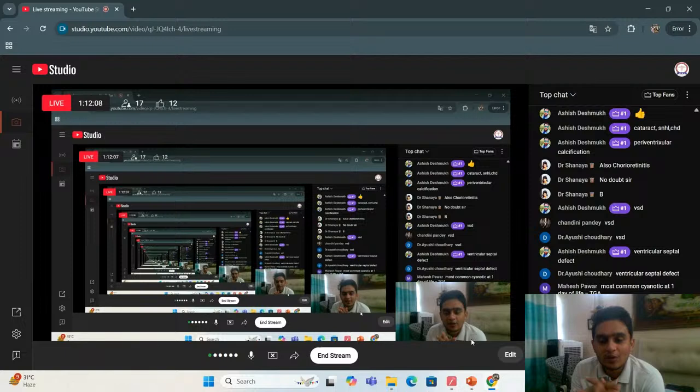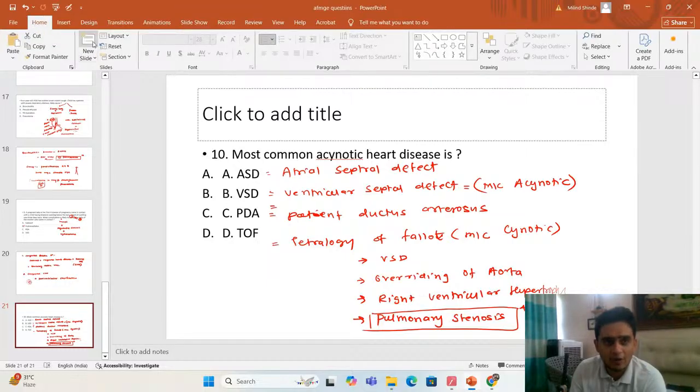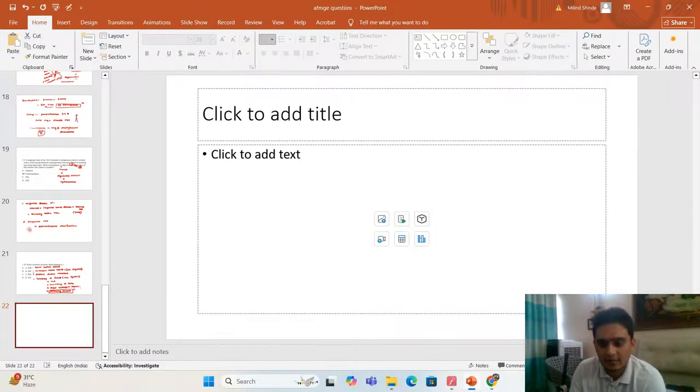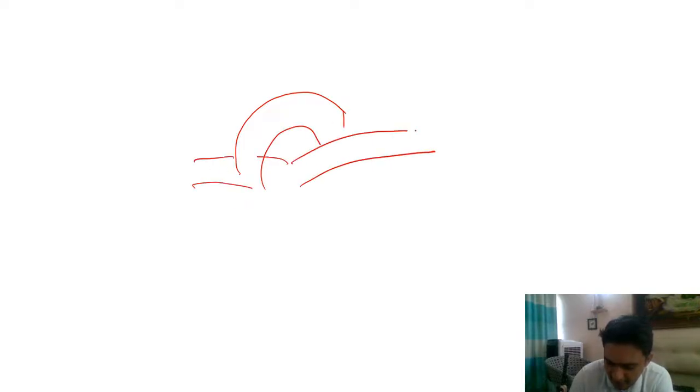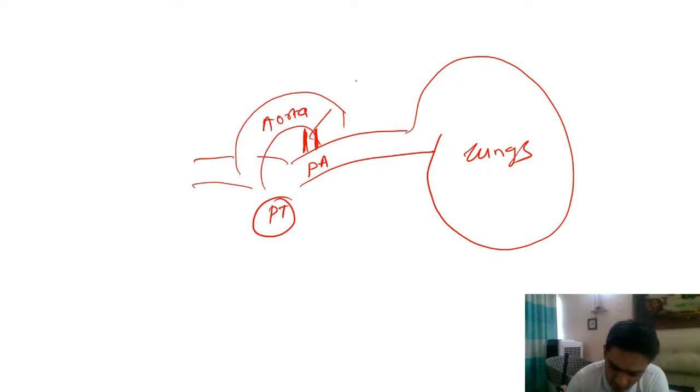What is PDA? We discussed the fetal circulation in our classes. Remember the fetal circulation. Where is this PDA located? When we talked about the PDA, you remember the slide that we discussed. This is your aorta, correct? And this is your pulmonary arteries that are getting separated and going to the lungs. So PDA connects these two: your aorta and your pulmonary arteries, or the pulmonary trunk, are connected by the PDA. So this is what PDA is.